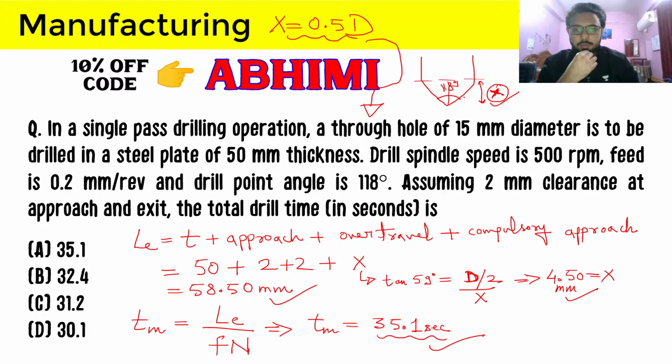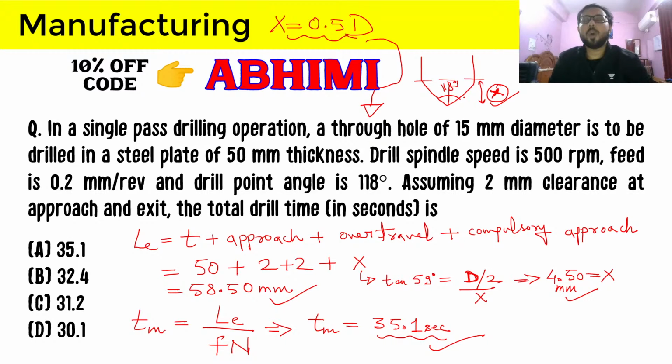And again, drill point angle: if you are not going to draw this geometry, then always remember that to calculate the compulsory approach, we take half of that drill point angle, because that's how the compulsory approach can be calculated, because of the triangle there. And again, I will remind you once more, because these are some of the common errors that a student makes.